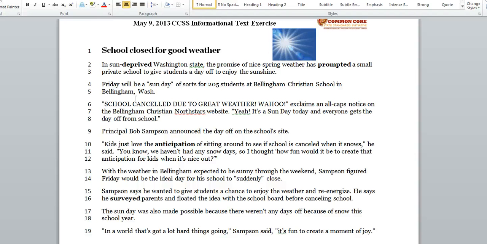It's wet all the time, and so they had a period of time where they had some unusually good weather. It was sunny and warm, and so the principal of one of the schools up there decided that it'd be nice to have what they called a Sunday instead of a snow day, a Sunday, so all the kids and all the teachers got a day off just for that reason. So we're going to read all about that.